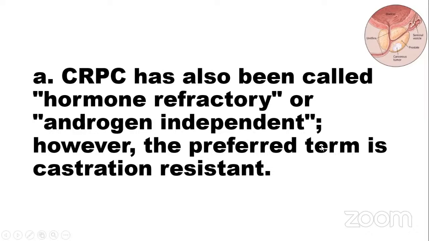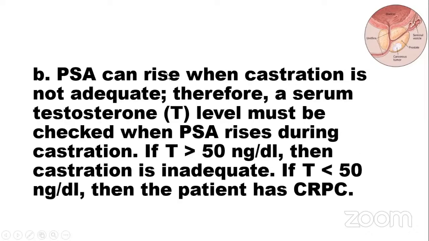However, the preferred term is castration resistance. The PSA can rise when the castration is not adequate. Therefore, the serum testosterone level must be checked when the PSA rises during castration. If the testosterone level is more than 50 nanogram, then castration is inadequate. If testosterone less than 50, then the patient has CRPC.